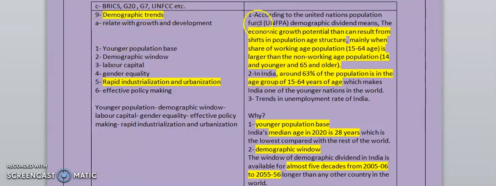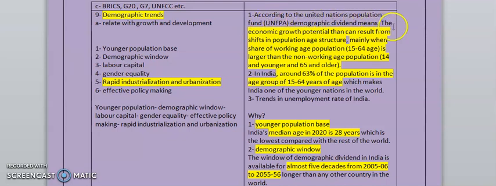So see, this is demographic trend. I have made these notes. So what can we write in the introduction? You can write the definition of demography, right? So you can write something like, from the United Nations Population Fund.